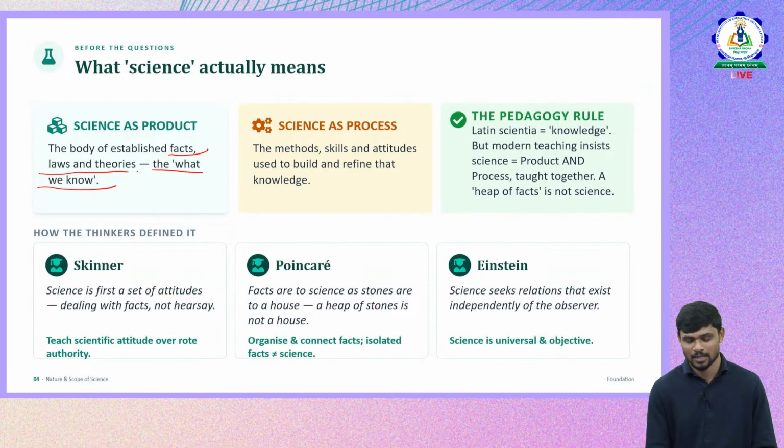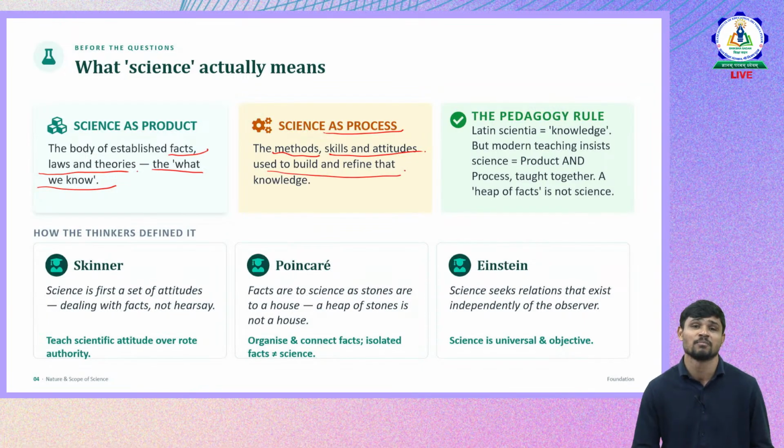Then what is process? How can science be a process? We try to understand our surroundings through a means, right? The means is a process. There are methods, skills and attitudes required to understand and construct knowledge, and it is used to build and refine knowledge.